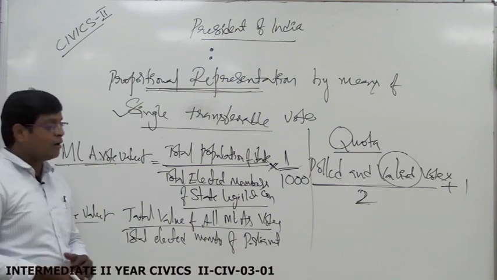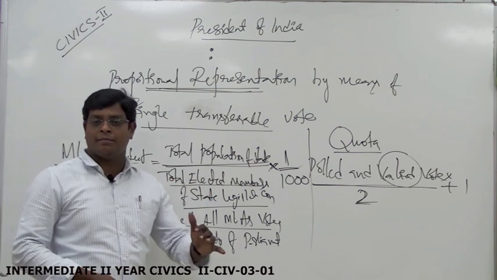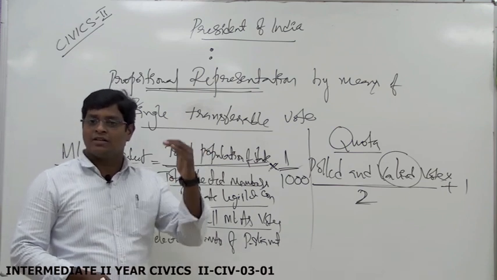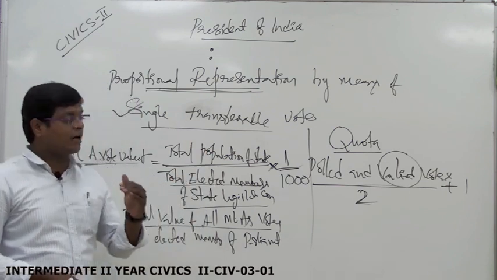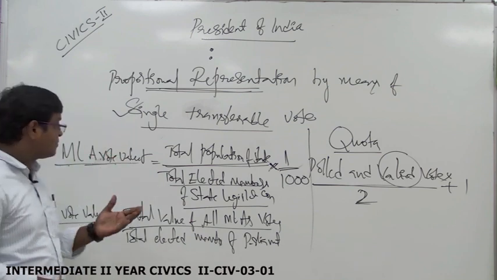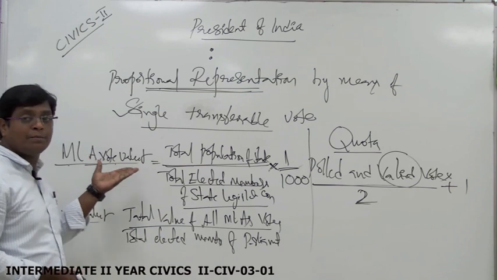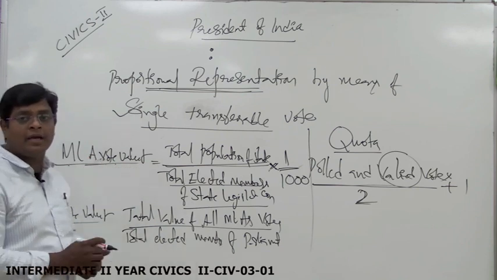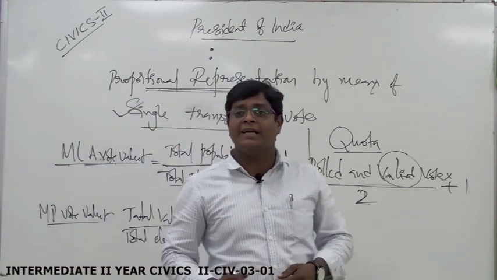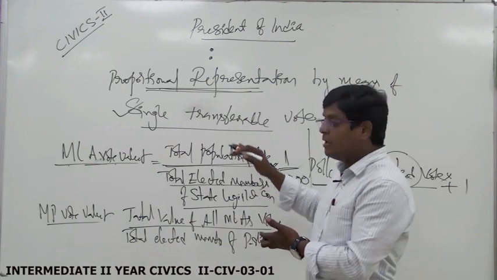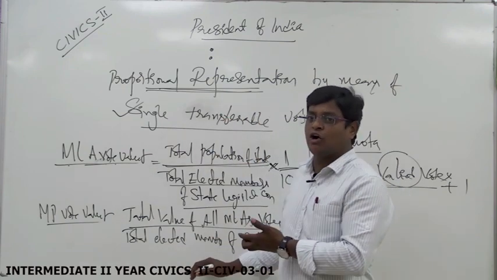You know that for maintaining the equilibrium between the union and state levels, between the state government and union government, we adopted this type of values, that means MLA vote value and MP vote value. This is only for maintaining equilibrium between the union government and state government.